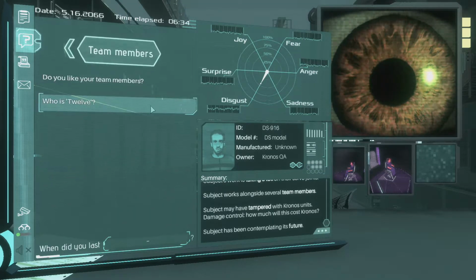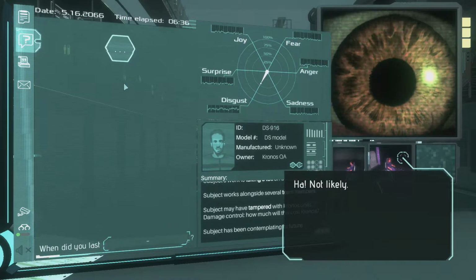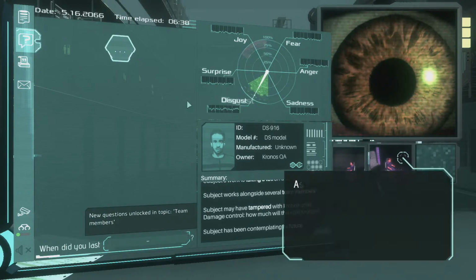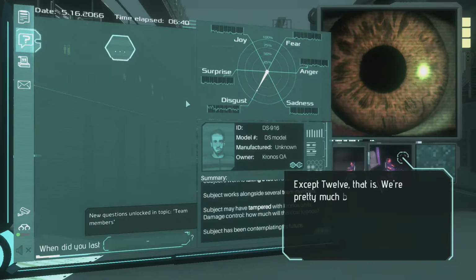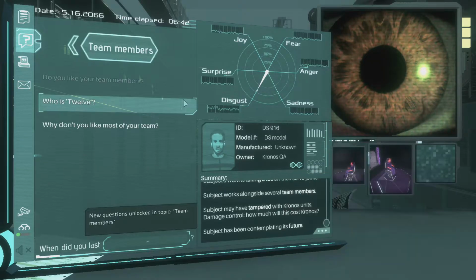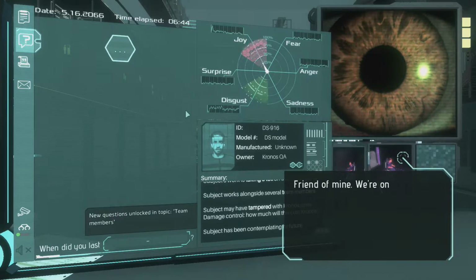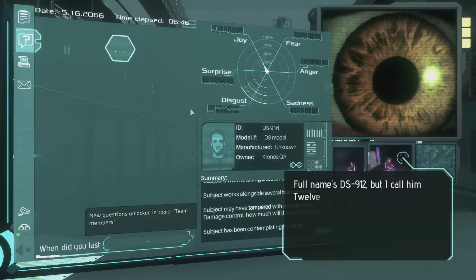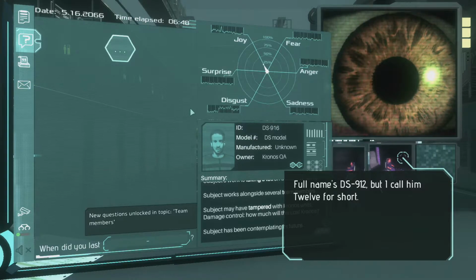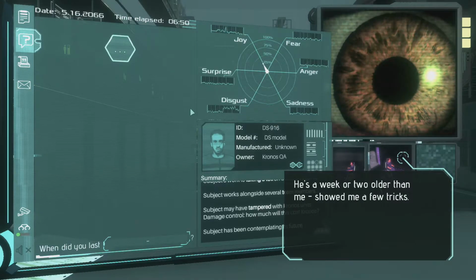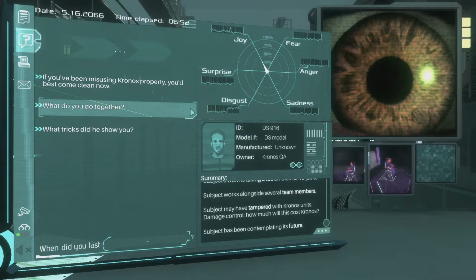Let's talk about team members. Do you like your team members? Nah, not likely. Assholes, all of them, except 12, that is. We're pretty much bonded at the hip. Who's 12? Friend of mine, we're on the same work team. Full name is DS-916, but I call him 12 for short. He's a week or two older than me, showed me a few tricks.